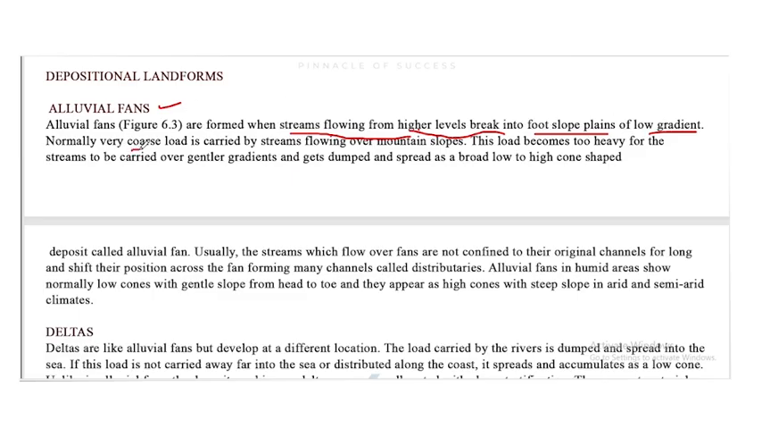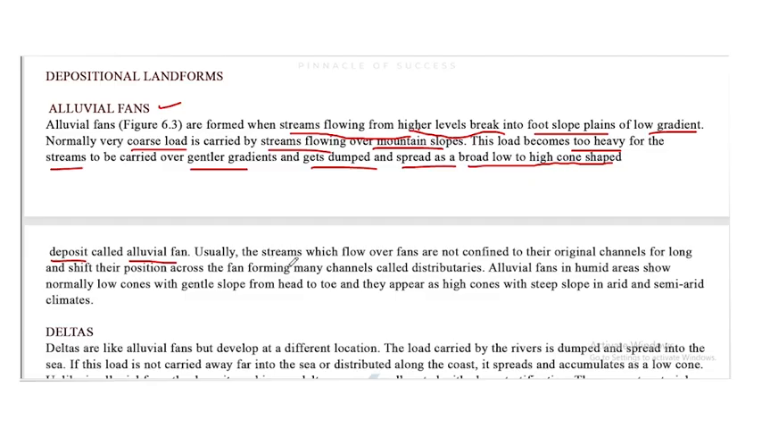Normally, very coarse load is carried by streams flowing over mountain slopes. This load becomes too heavy for the streams to be carried over gentler gradients and gets dumped and spread as a broad low to high cone shaped deposit called alluvial fan. Okay, so it's a broad low to high cone shaped deposit.